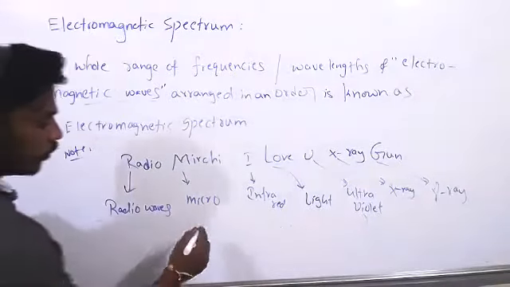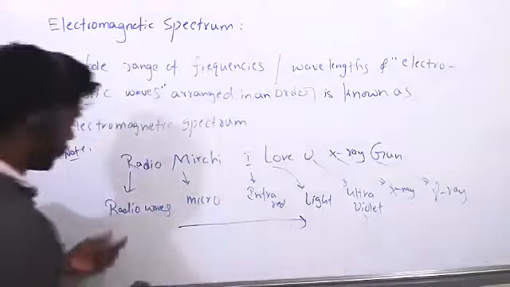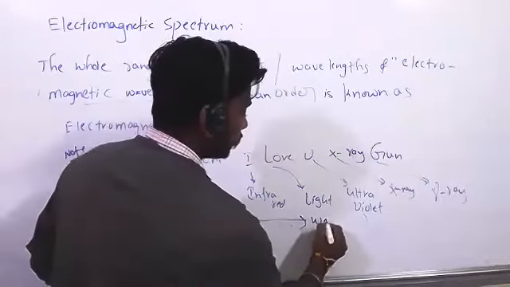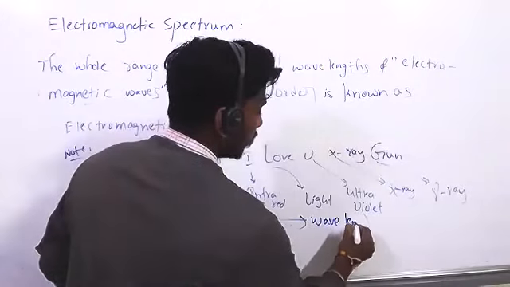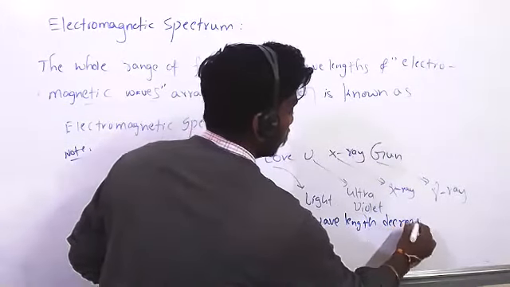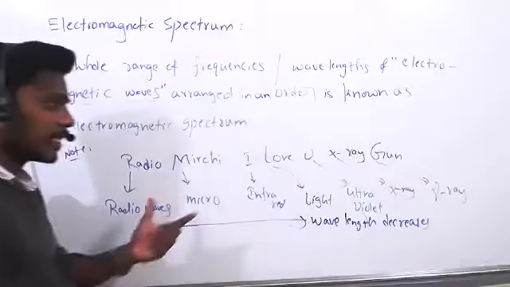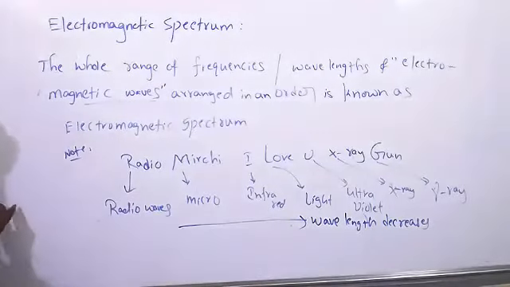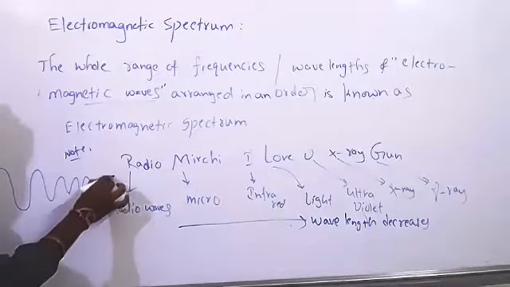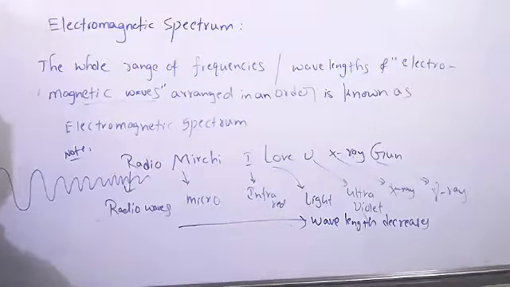If you go along this direction from radio waves to gamma rays, the wavelength decreases. First its wavelength will be like this, after it will be like this. The wavelength decreases, it comes very near.